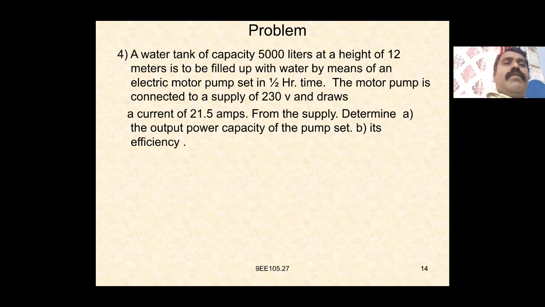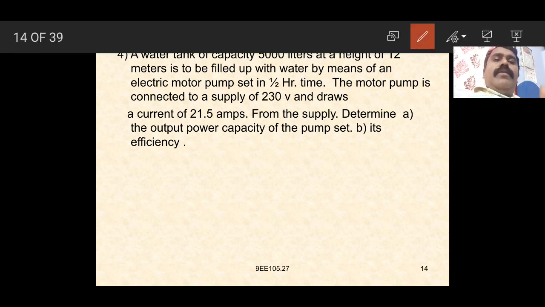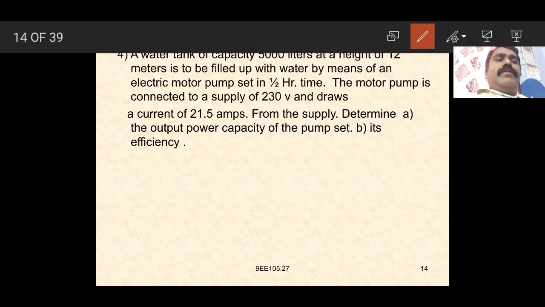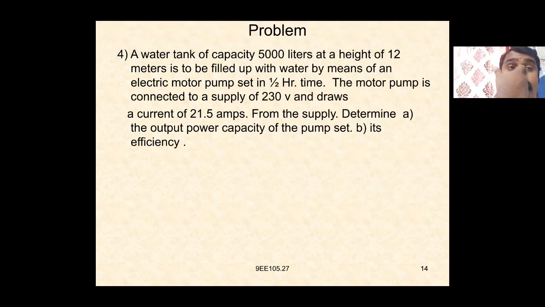Given the water tank of capacity 5000 liters, 1 liter is equal to 1 kg, so 5000 liters is equal to 5000 kg, at a height of 12 meters, to be filled with water by means of an electrical motor pump set in half an hour.